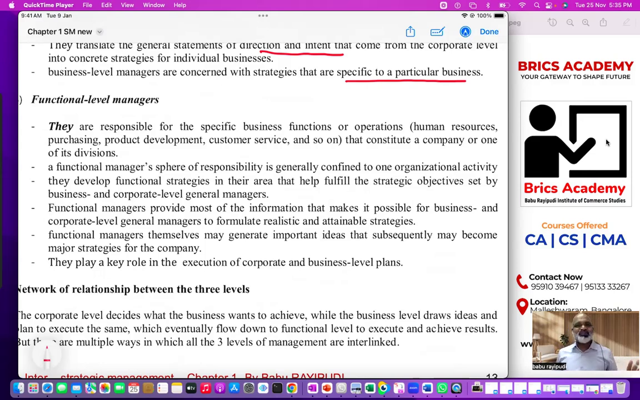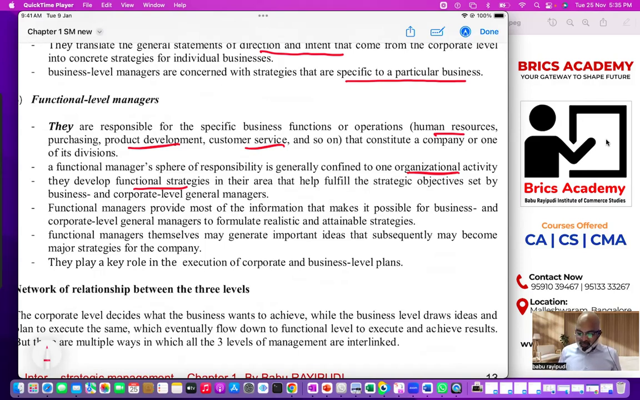So three key points here, three key points for functional level managers. See there, they perform specific functions like HR, production, development, customer service, etc. A functional manager has a responsibility confined to his function. They develop functional strategies like HR strategies, etc. They make sure the strategic objectives of business level managers and corporate level managers will be implemented.